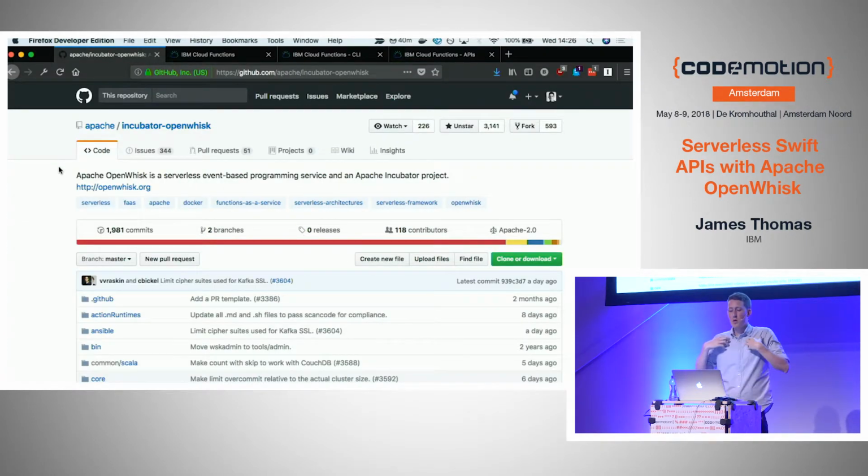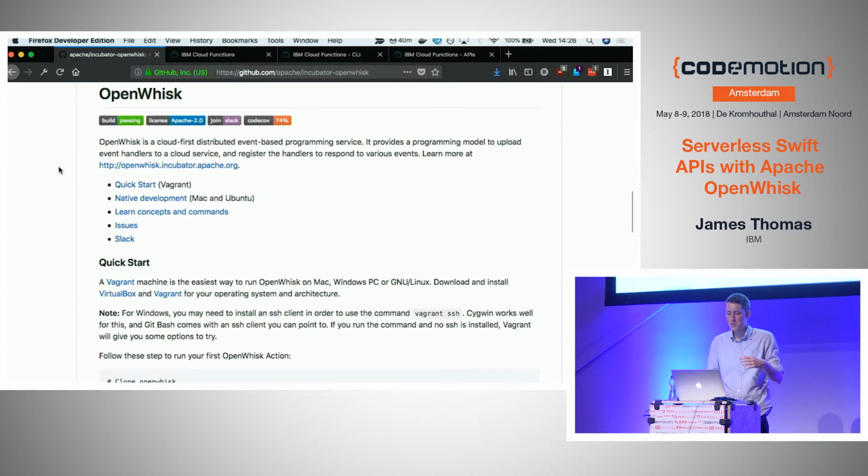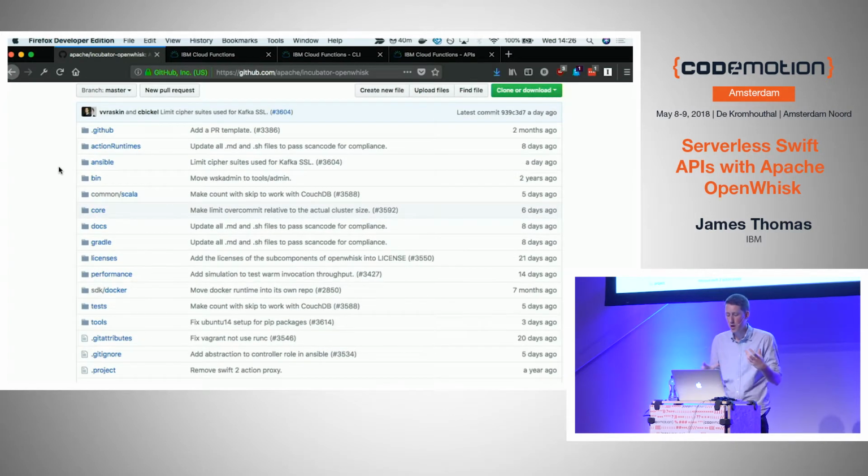I said that OpenWhisk is open source, so this is a GitHub repo if you're desperate to see how it works under the covers, or the Kafka and the Scala and all that kind of stuff. And you could download this. There's instructions in the README about how to run the whole platform locally in a VM or with Docker that you can use for testing and development if you just want to try it out, which is cool. But I think for most people using serverless, the best thing to do is go to a service provider and just start to use it without really having to worry about Docker or any of that kind of stuff.